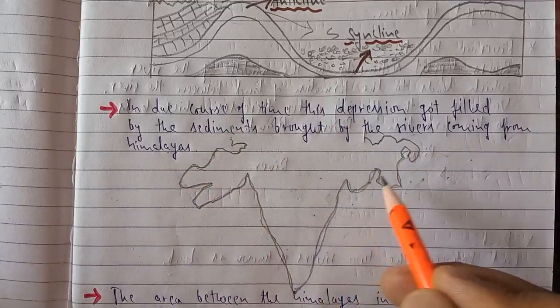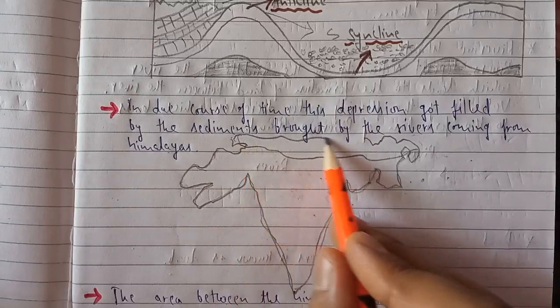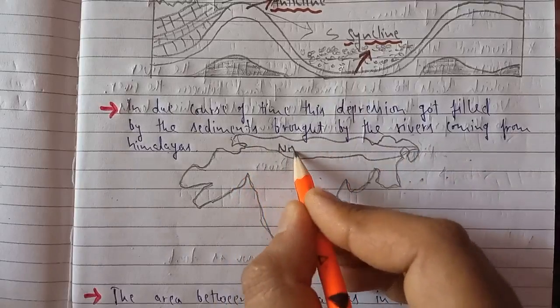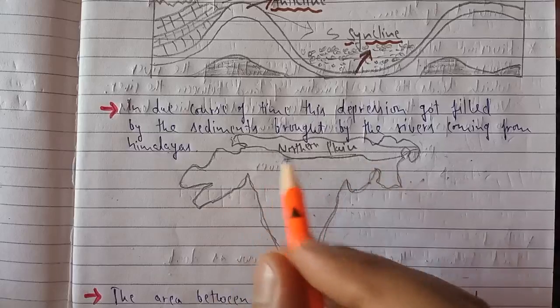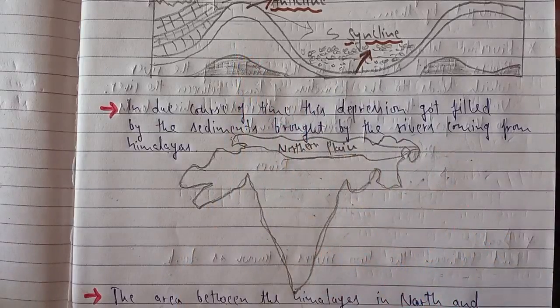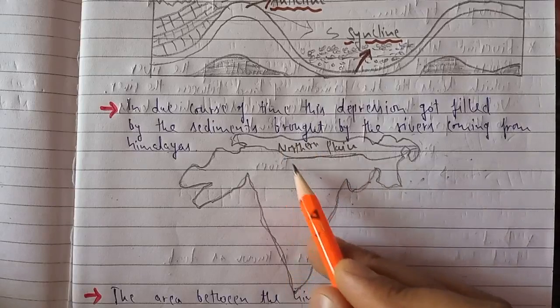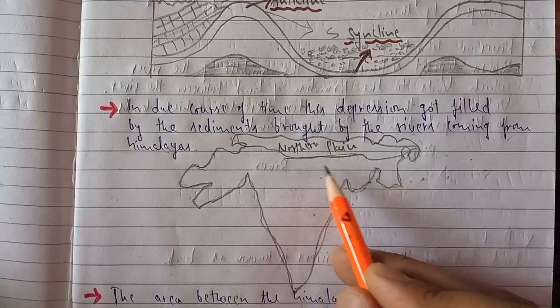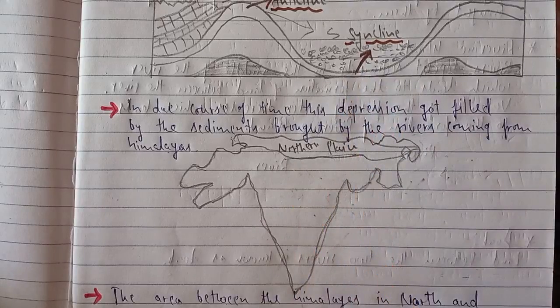So this is the map I have drawn roughly. Actually, we are going to study this region particularly, which we call the northern plains. And how they were formed: we can see the formation of the Himalayas led to the formation of the northern plains. They are very closely correlated, interrelated. Because of the formation of the Himalayas, many rivers were formed, and because of those rivers, a lot of deposits and sediments were deposited in the depression region, and this region became the northern plains.